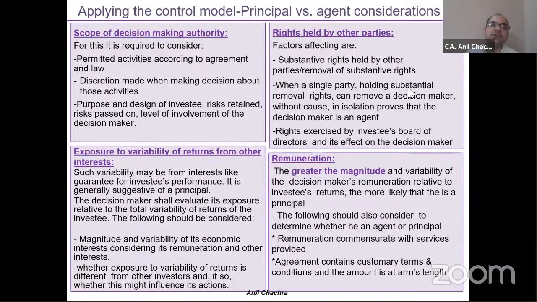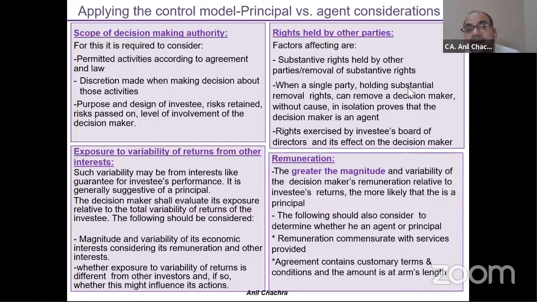The first thing is scope of decision making authority. Who is having the decision making authority, whether it's a fund manager or some other entity. If the fund manager is having the decision making authority, so that means the fund manager is working as a principal, right? So it's working as a principal, not as an agent.